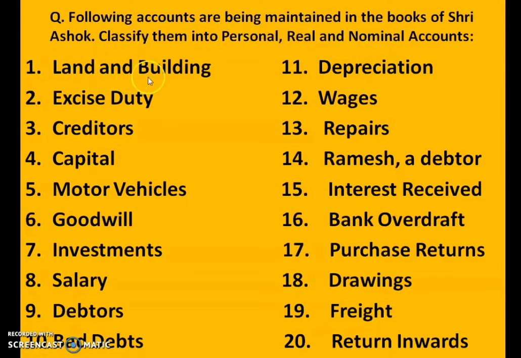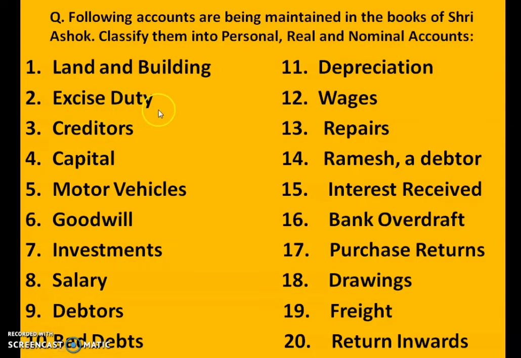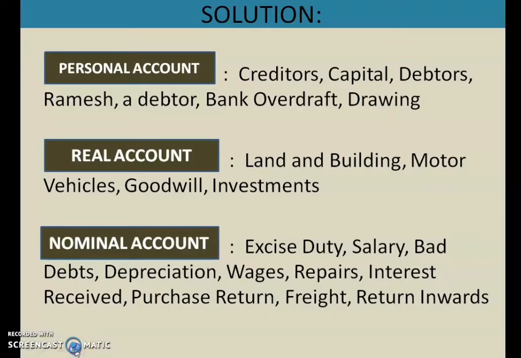So just tell me, land and building, where should it come? It is a real account because land and building is our asset. Okay. So see, the first, that is land and building, will come under real account. So under real account, the first item is land and building. The next item is excise duty. So this is your expense because you have to pay the excise duty. Okay, so excise duty is your expense, and expenses and incomes are shown under nominal account. So excise duty will come under nominal account.